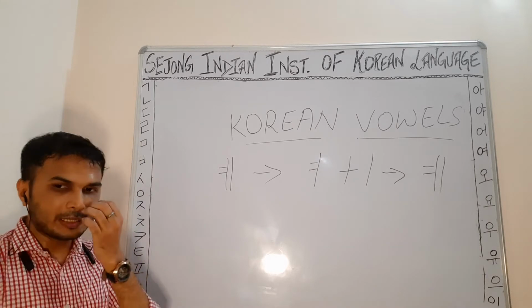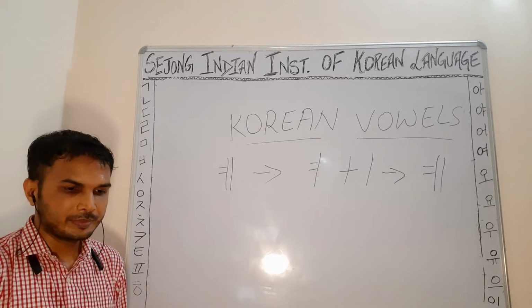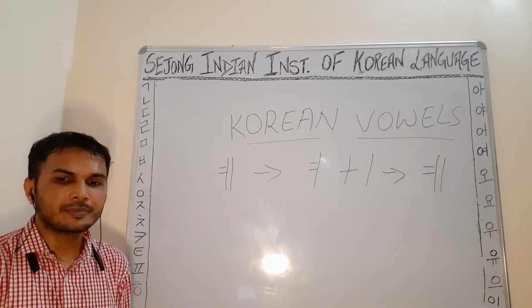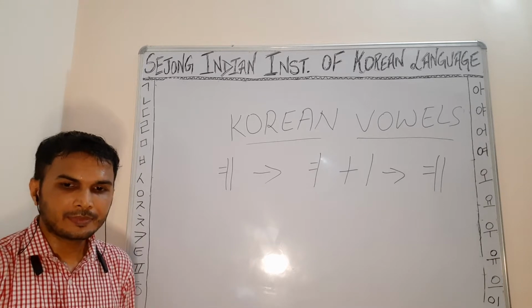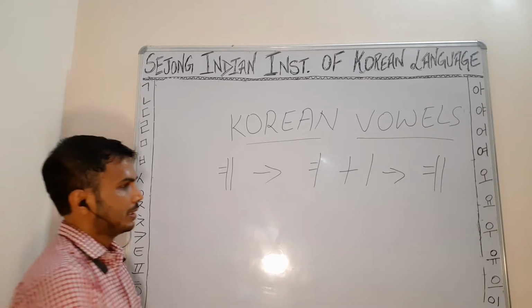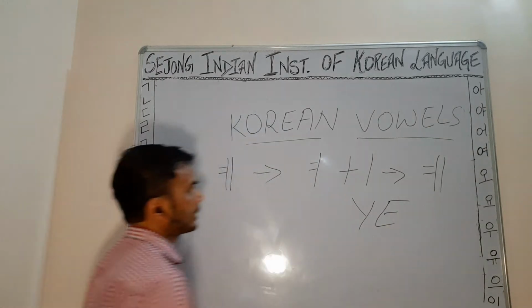And how to write the pronunciation in English? Ye. Can you guess? Yes, right. So it can be written like Y and E. Ye.